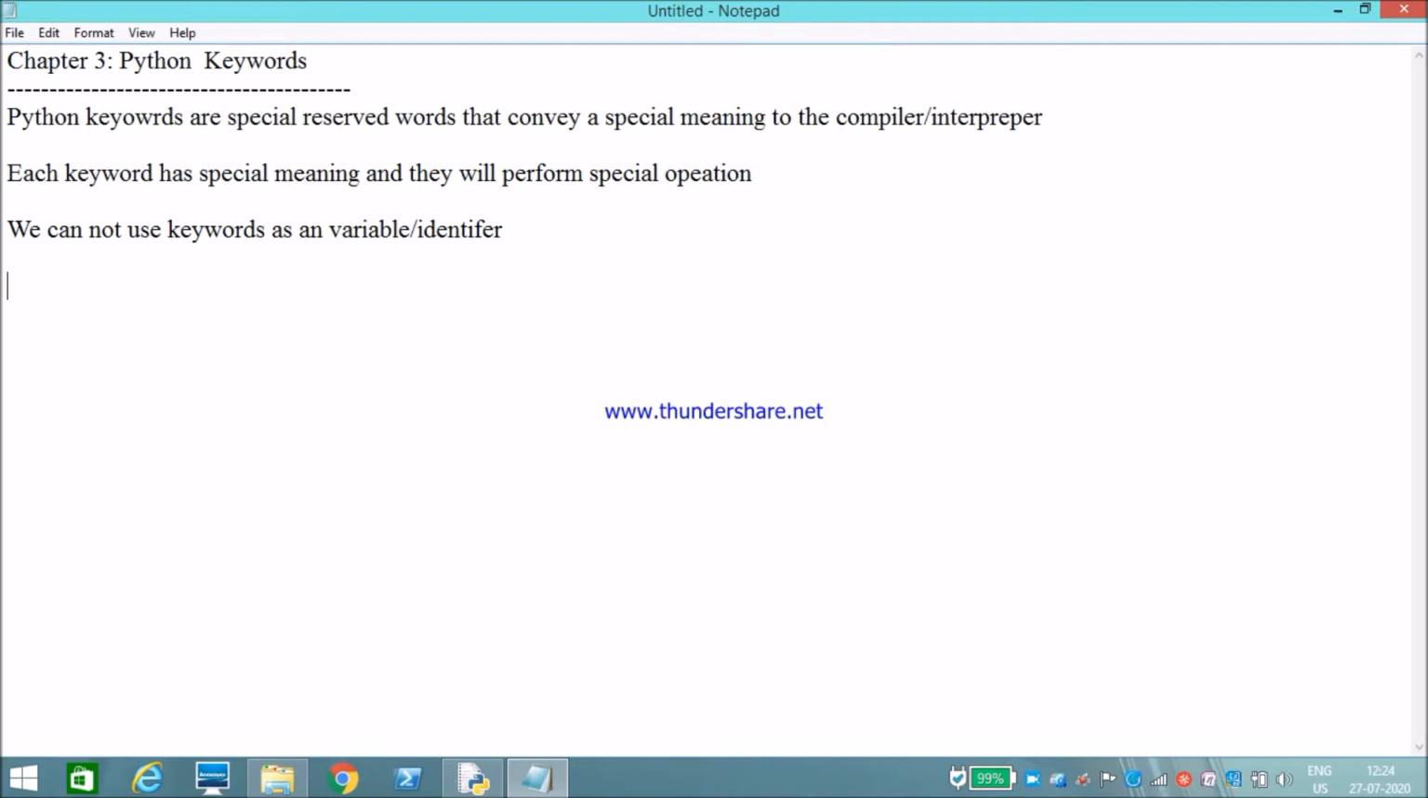Now let's learn what are the keywords available in Python. First, there are Boolean keywords: True, False, and None. These are the Boolean keywords.